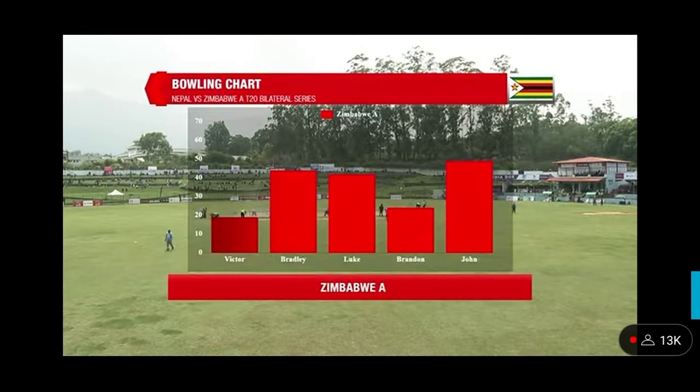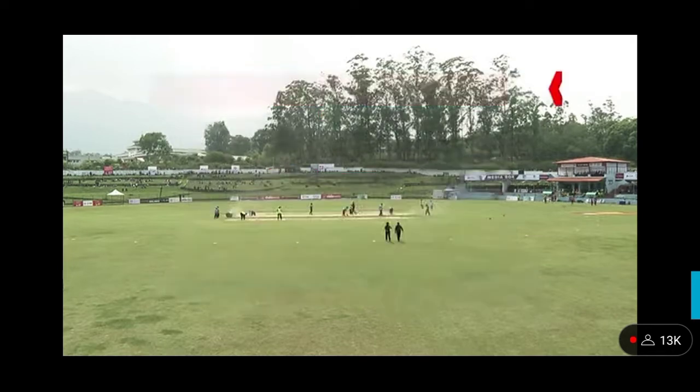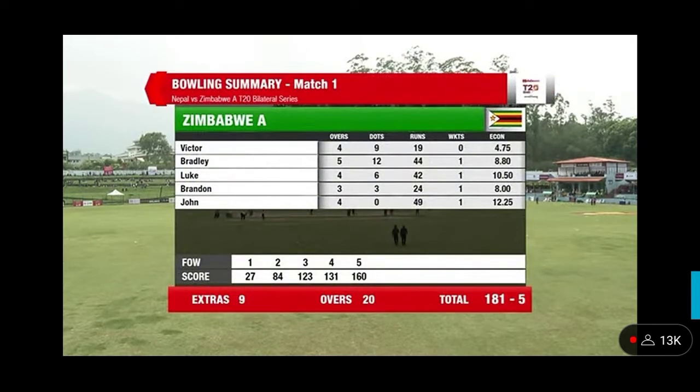And here are the bowling figures. Plenty of runs conceded, particularly by John Masara, 1 for 49 for him. Mavuta and Nyochi to pick, remarkable figures for Nyochi, 4 overs and none for 19. And the man who's played 6 Test matches showing his skills in the shortest format.